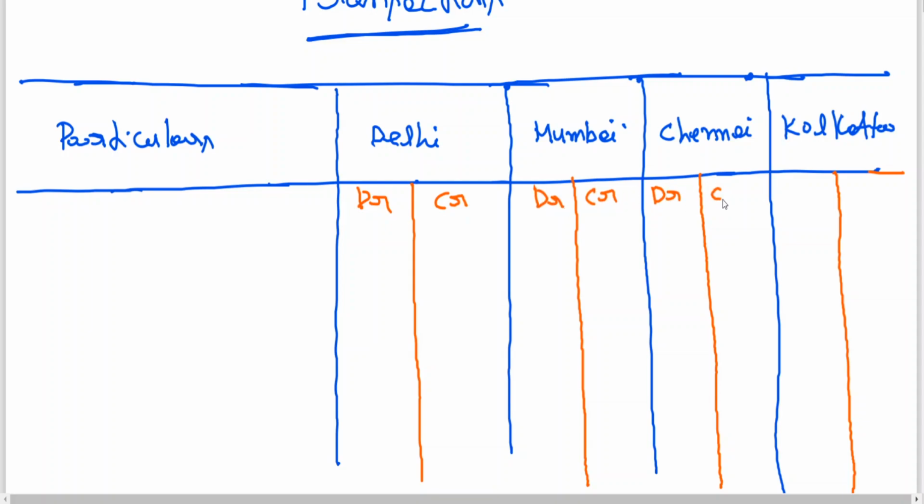Receiving branch, debit. Giving branch, credit. Like this, you can write debit and credit. Okay, clear to all of you?